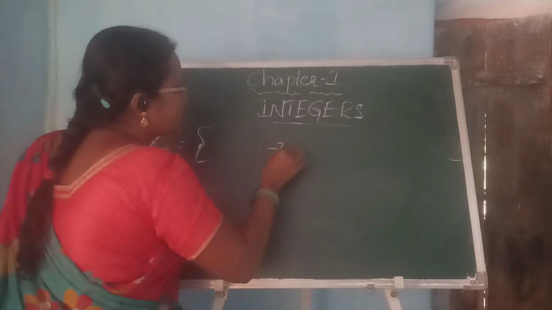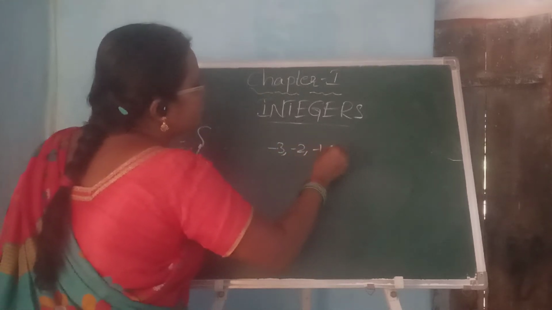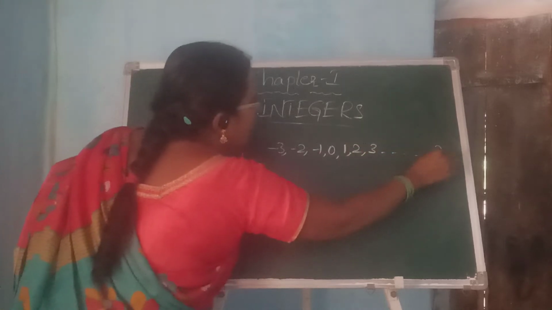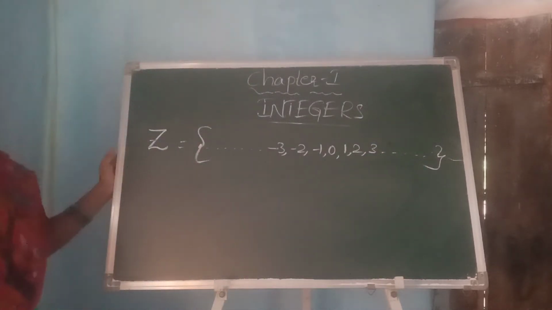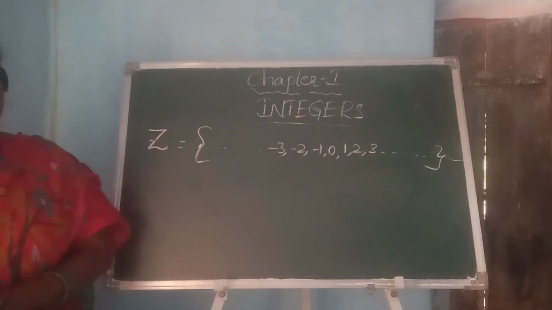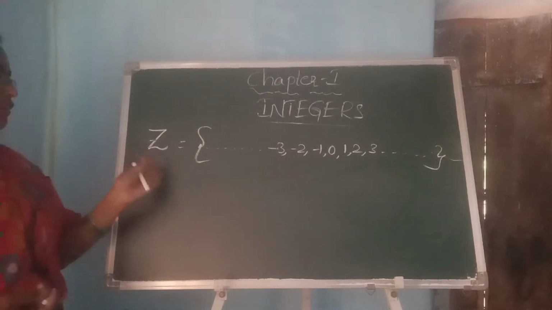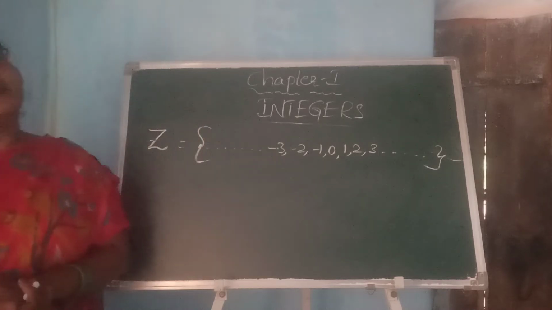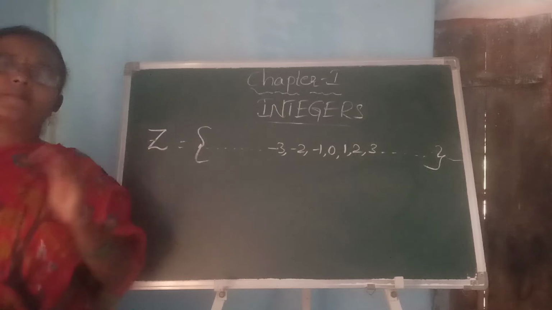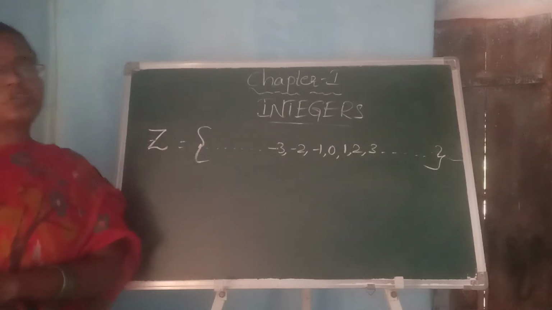Z is minus 3, minus 2, minus 1, 0, 1, 2, 3, and so on. So we cannot say the first number or the last number in the integers. I think you understand what the integers are. In the integers, we observe the negative values and also the positive values.